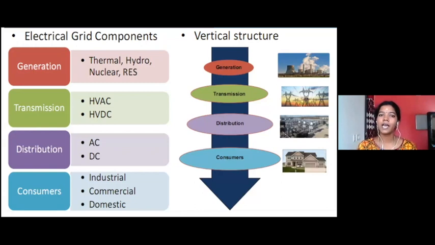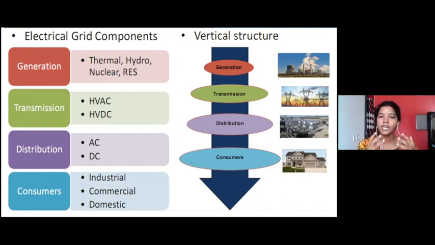Yes, so we have some AMR meters and AMI meters available on the consumer side so that they can visualize the bidirectional flow of electricity. I will explain to you more about AMR and AMI in the upcoming slides.